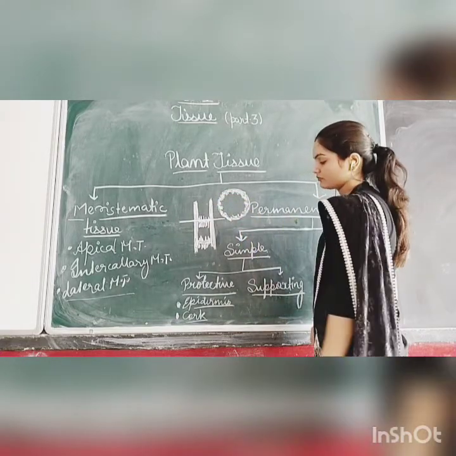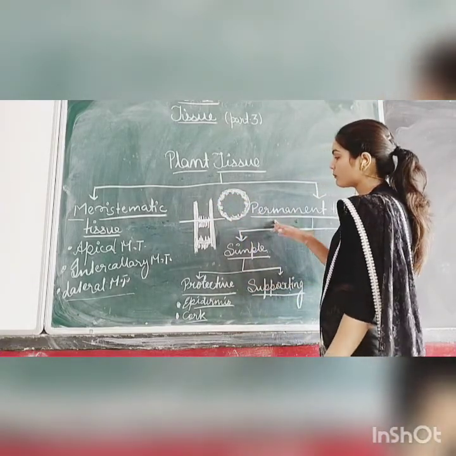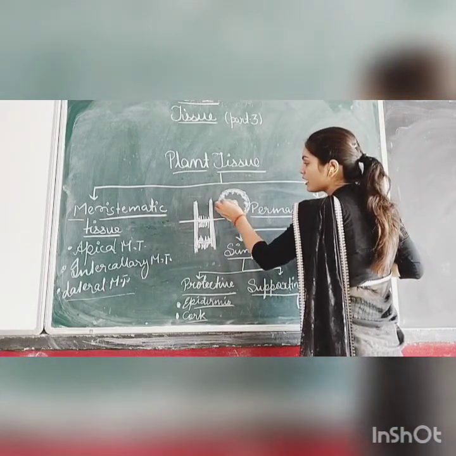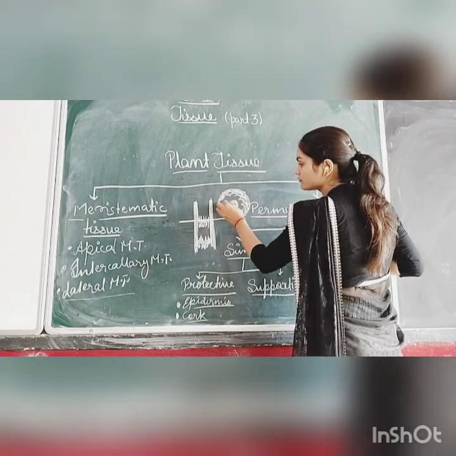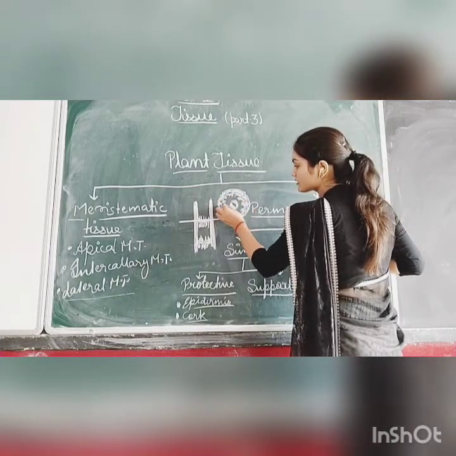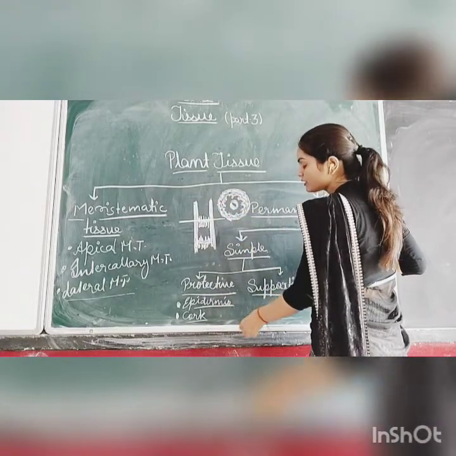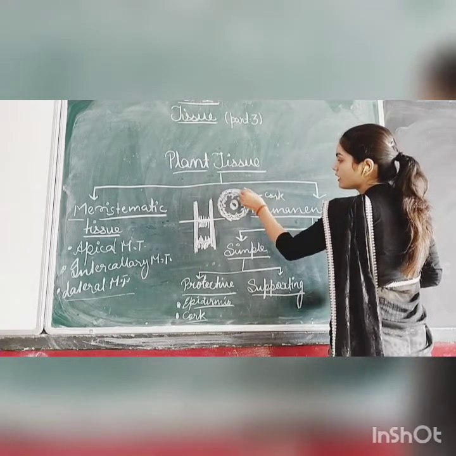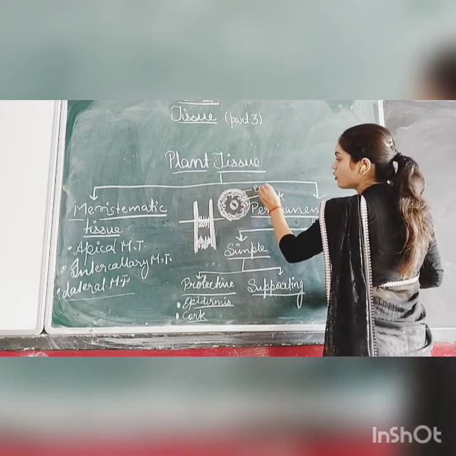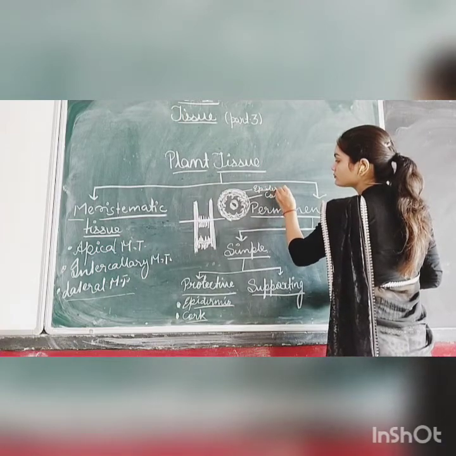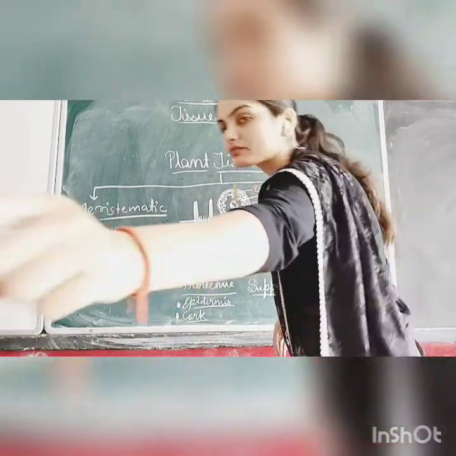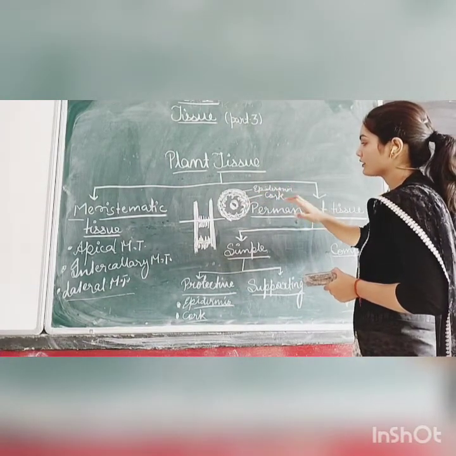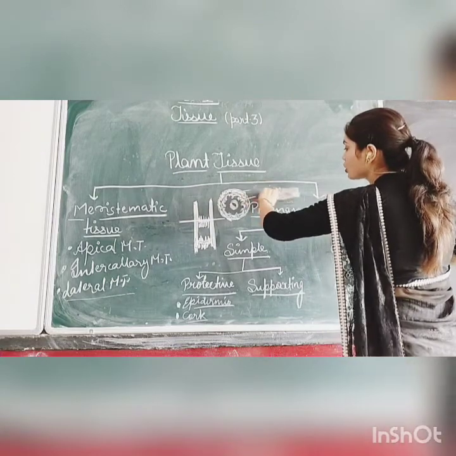They perform the function of protection, so they are known as protective permanent tissue, and the tissue which is present in between and the cortical region. See, this is the cortical region below the epidermis. So what is present here? Cork, and this is the epidermis. Here the epidermis is located and here the cork is located. So they perform the function of protection.